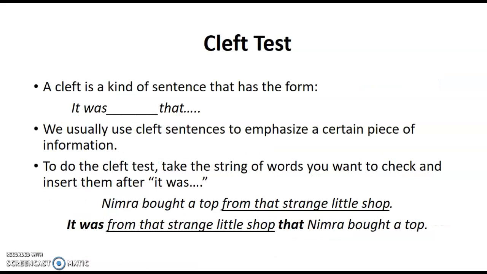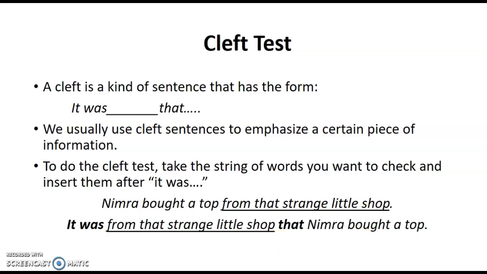Another test that we'll take a look at here is called the cleft test. A cleft is a kind of sentence that has this form: "It was blank that." We usually use these sentences if you want to emphasize a certain piece of information in that sentence. So you can take a sentence such as the one we see here, Nimra bought a top from that strange little shop, and you can reword the sentence to emphasize the strange little shop, like we did with the movement test.